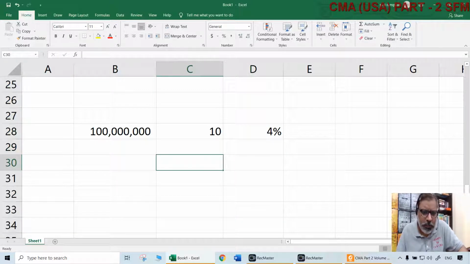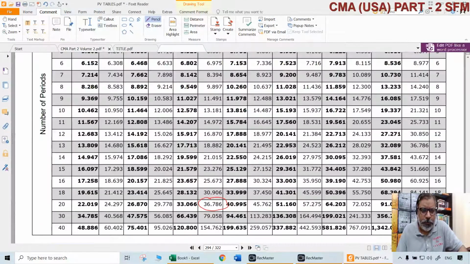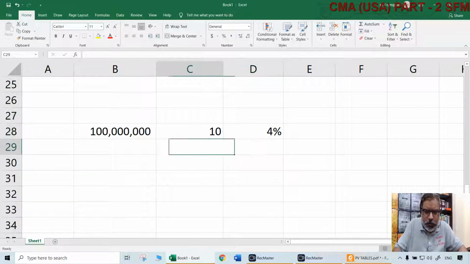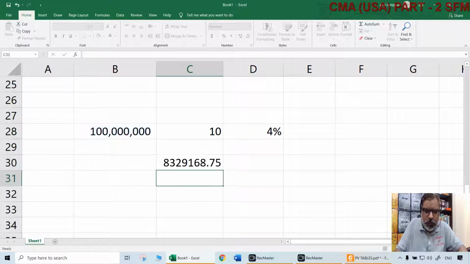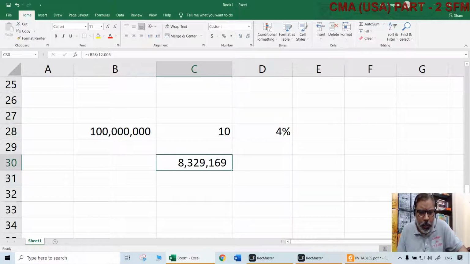All that we need to do is find the FVIFA for 4%, 10 periods. That's what we should look at. FVIFA, first of all, is there 4%. 10 periods. This is the one: 12.006. So all that we need to do is divide this target by 12.006. So the company needs to set aside around $8.3 million each year.